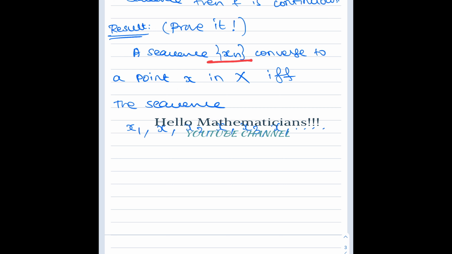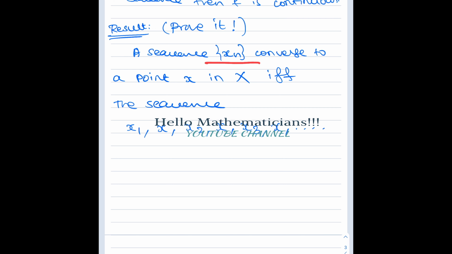The first term is from this sequence, the second point is this limit point, the third point is again from this sequence, again I put the limit point x here, then again a point from the sequence, then the limit x. So I am putting the sequence terms in the odd places and x in the alternate places. In this way I construct a new sequence.